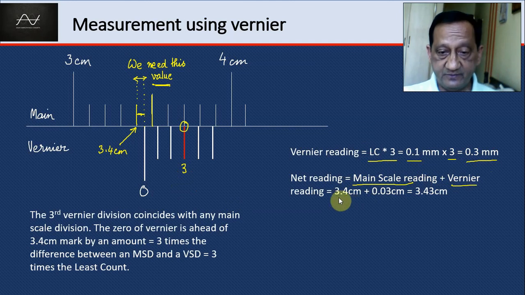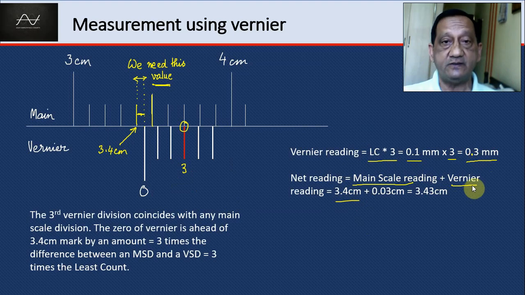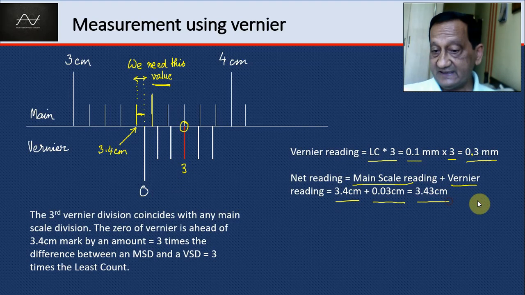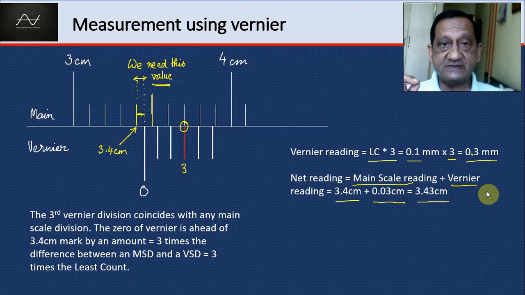Main scale reading is 3.4 centimeter and the vernier scale reading is 0.3 millimeter or 0.03 centimeter. So 3.43 centimeter. You see, we are able to very precisely tell the second digit after the decimal when we are reading in centimeters. The least count has improved 10 times over the meter scale.